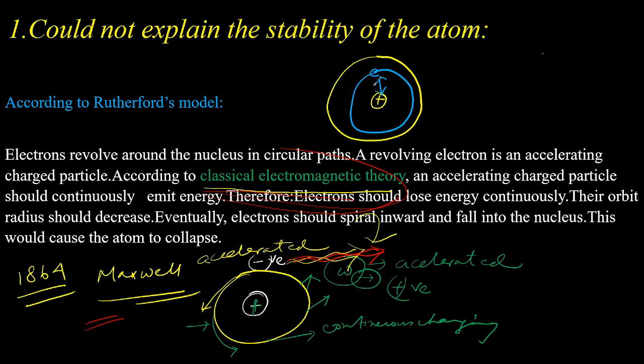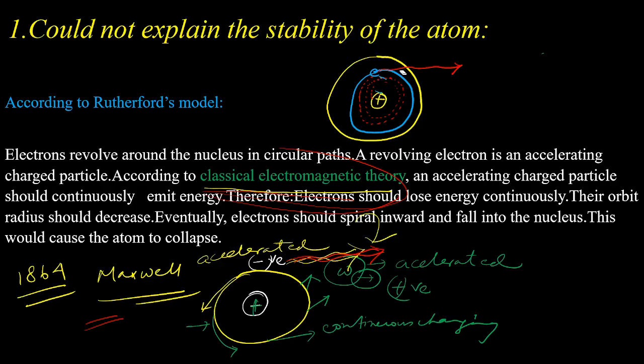So during the rotation of the electron around the nucleus, due to the release of electromagnetic energy, electrons are losing energy and coming closer to the nucleus.